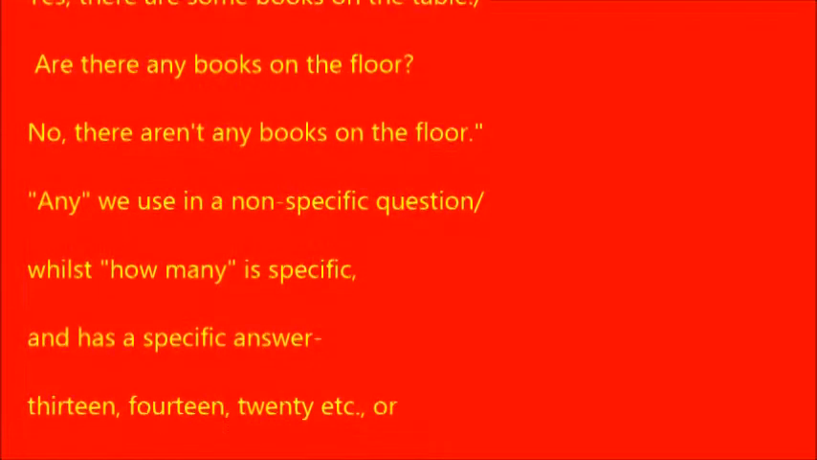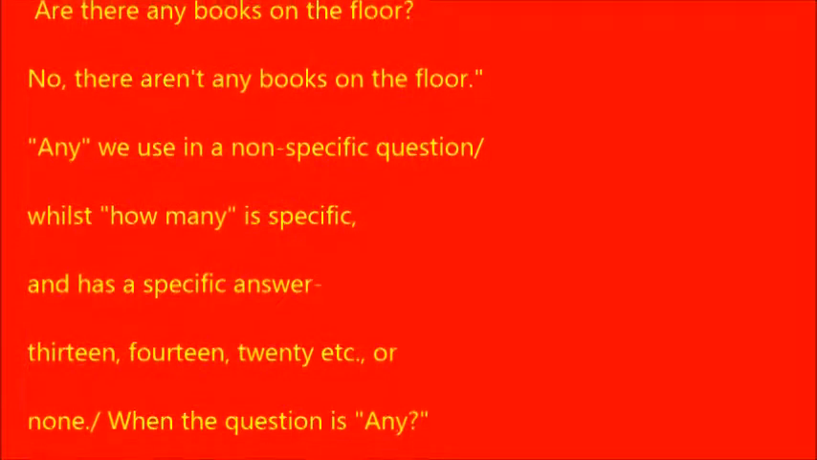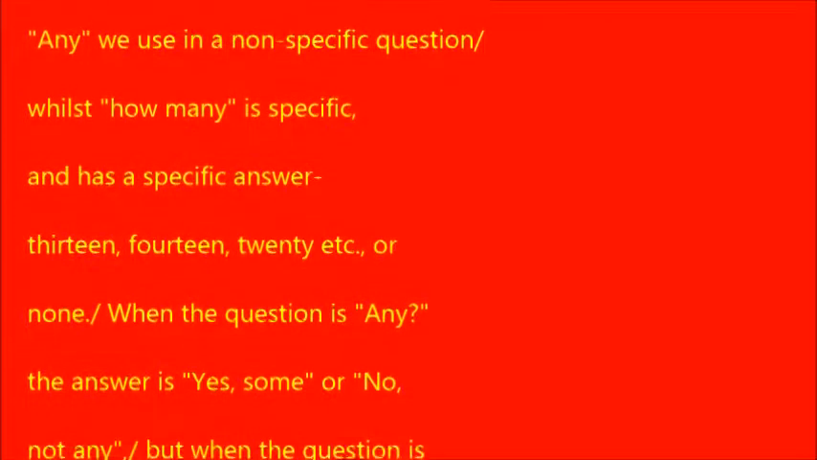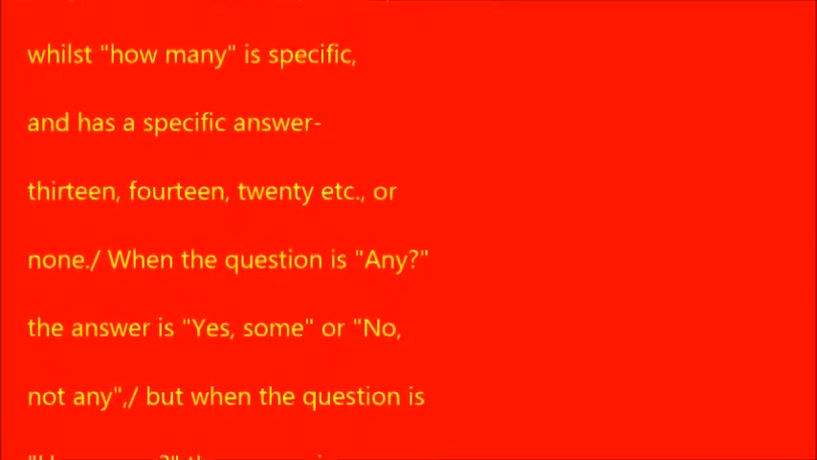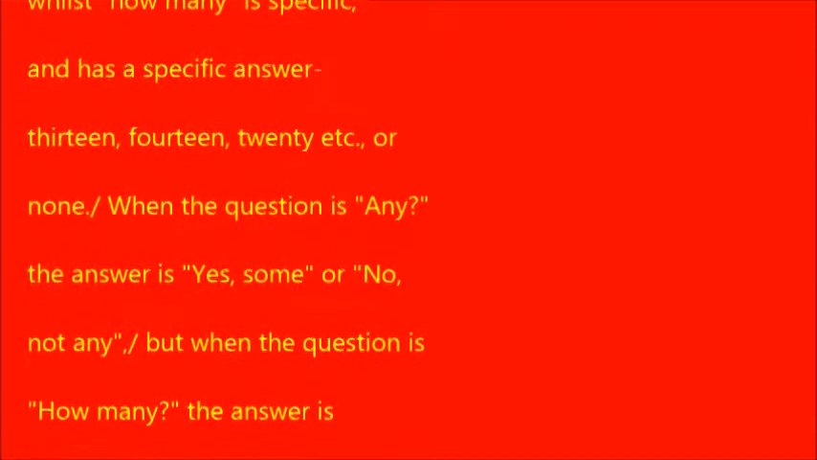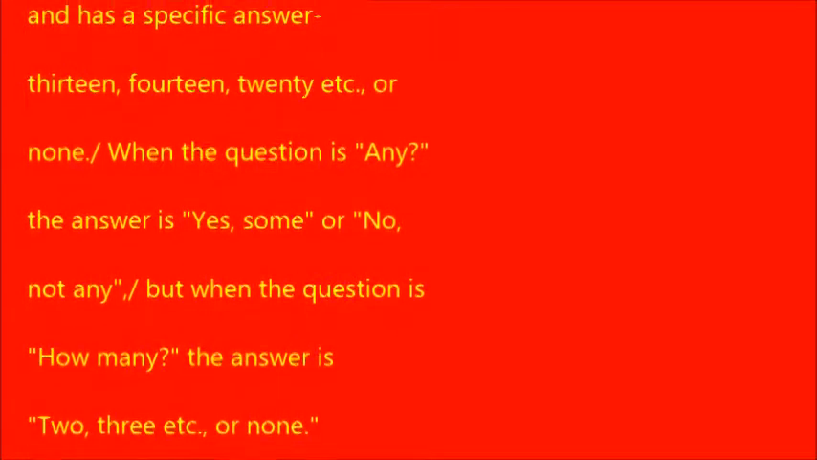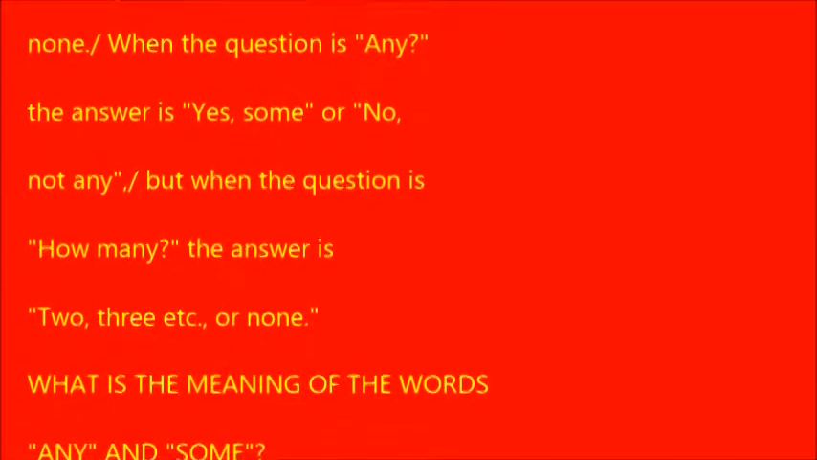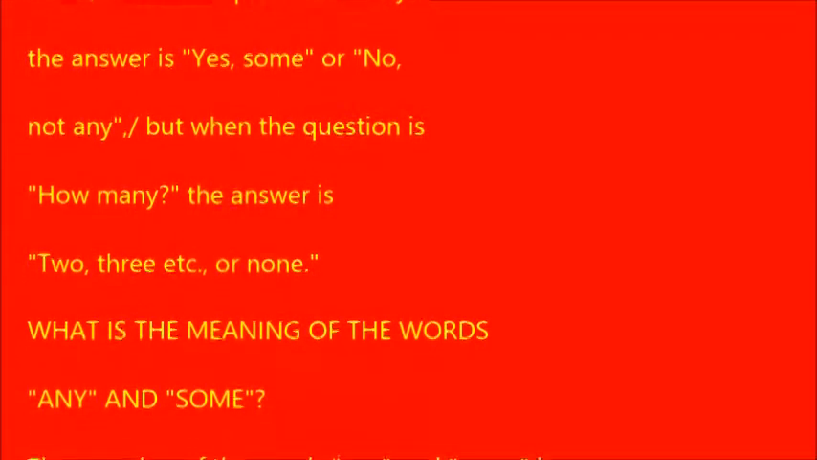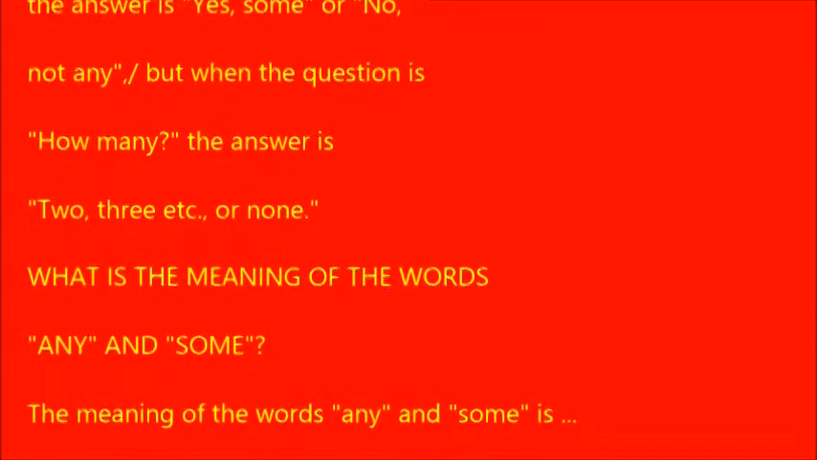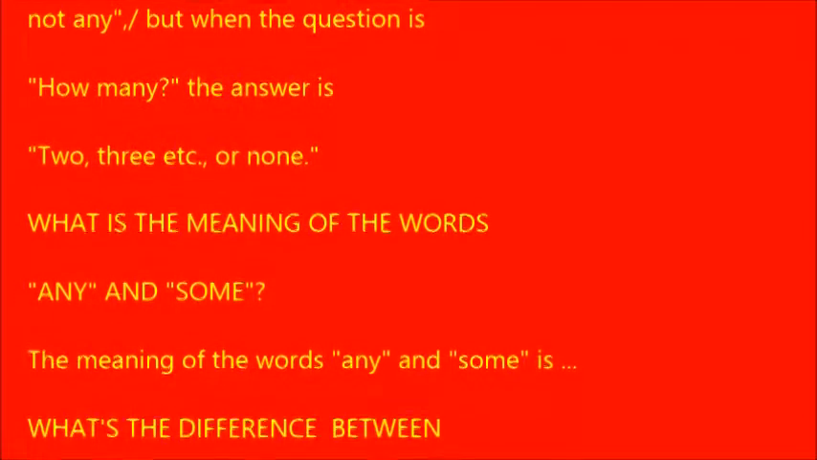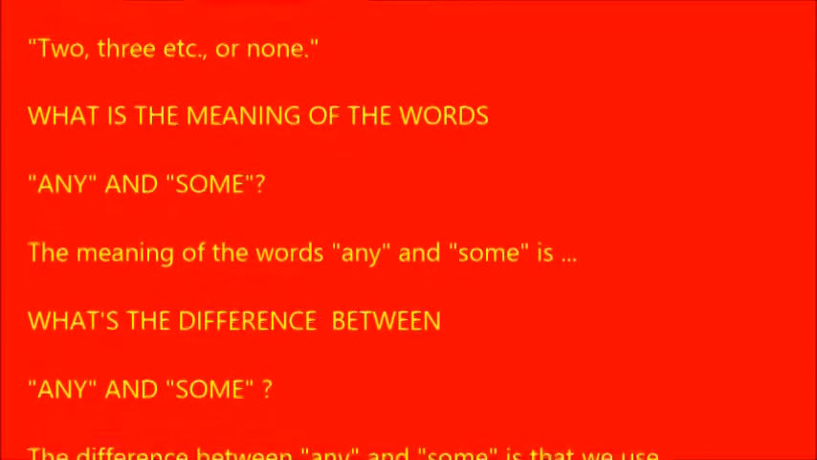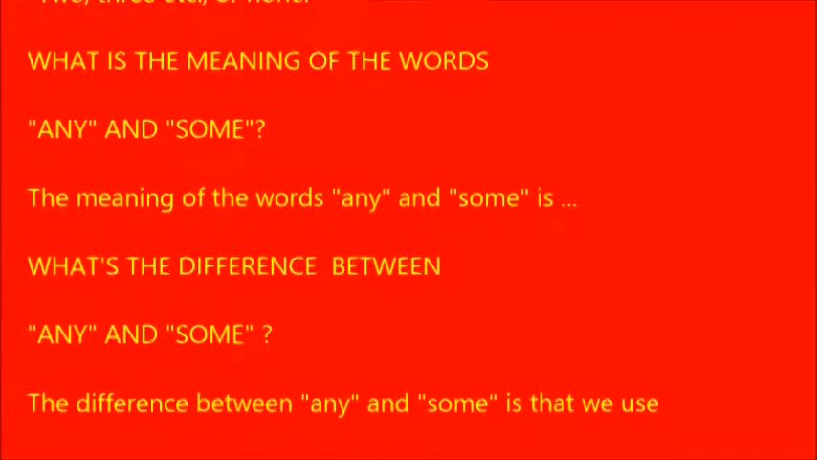Are there any books on the floor? No, there aren't any books on the floor. Any we use in a non-specific question, whilst how many is specific and has a specific answer, 13, 14, 20, etc., or none. When the question is any, the answer is yes, some, or no, not any. But when the question is how many, the answer is 2, 3, etc., or none.